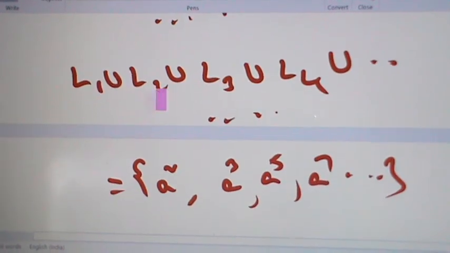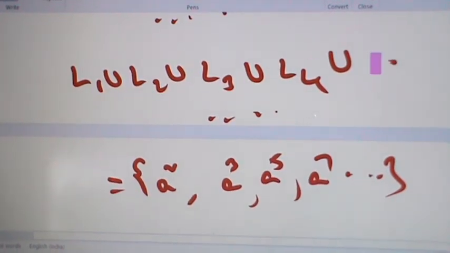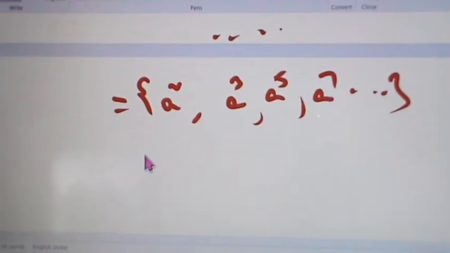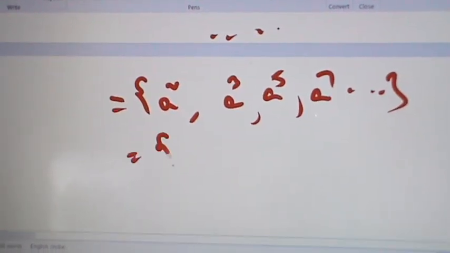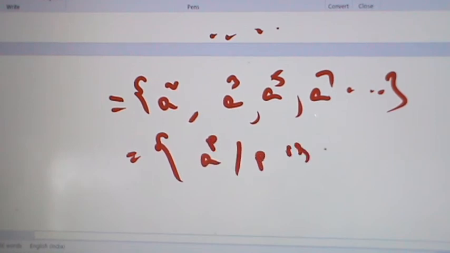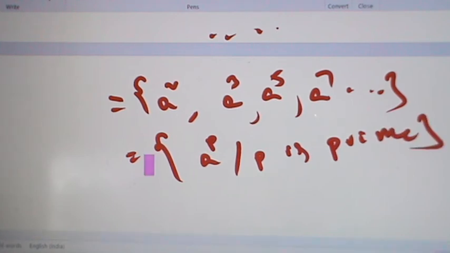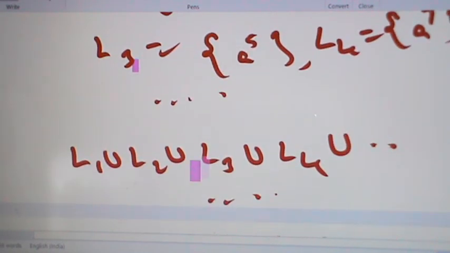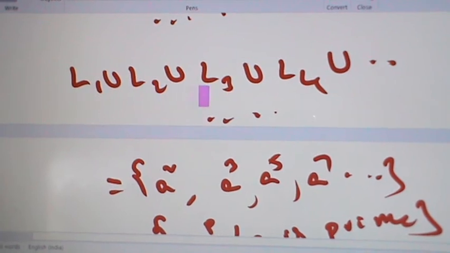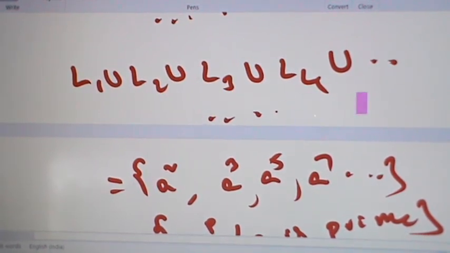This is the union of infinite sets. This equals the set of all a power p such that p is prime. This is not regular by pumping lemma. So the union is not regular.